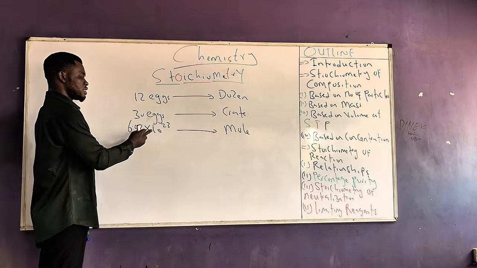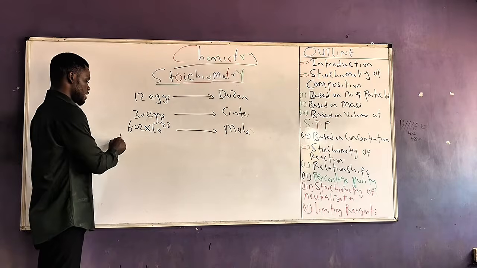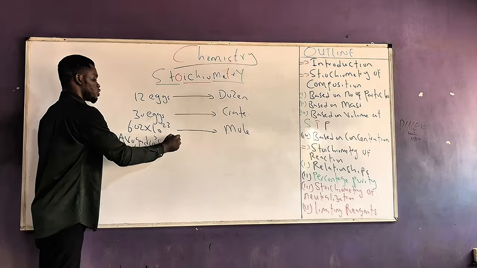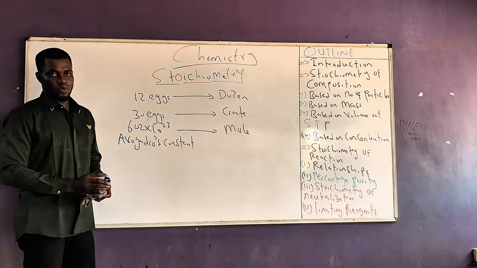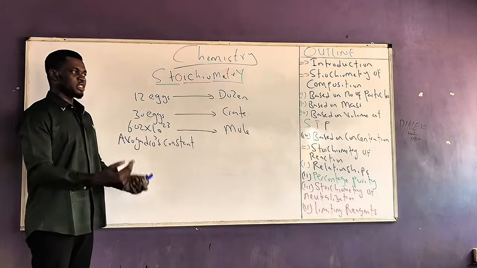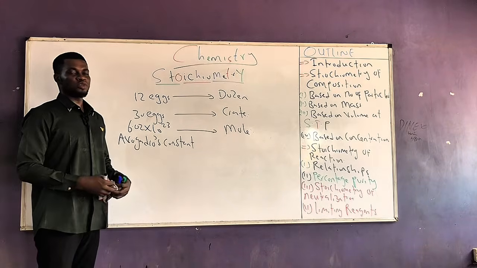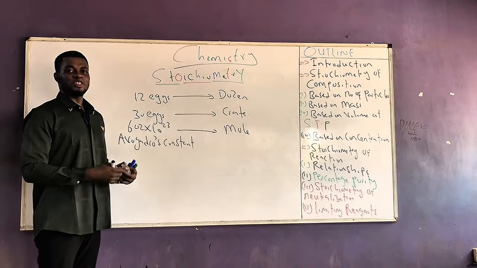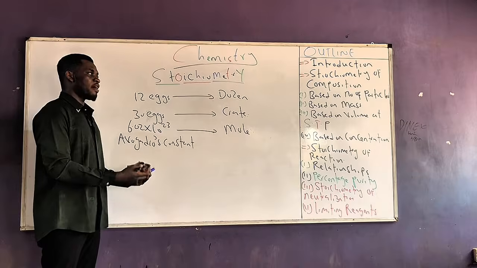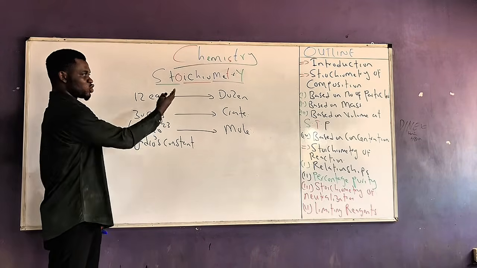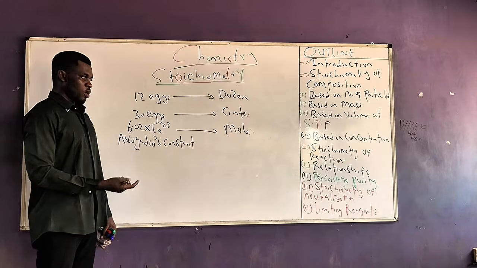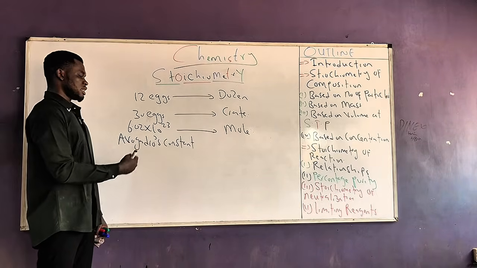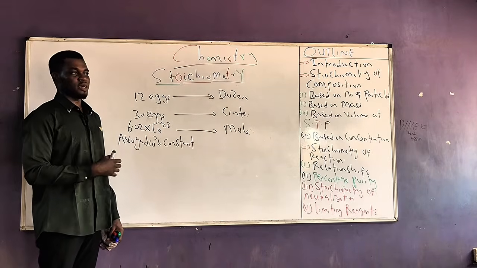Now this 6.02 times 10 raised to 23 is actually a constant known as Avogadro's constant or Avogadro's number. Very simple. So mole is simply a way we can use in chemistry to simplify the amount of elementary entities like atoms, molecules and ions, or to measure the amount of elements that we have in a sample, which is the basic idea behind stoichiometry of composition. One more time, mole is the amount of a substance that contains 6.02 times 10 raised to the power 23 particles of that same substance.